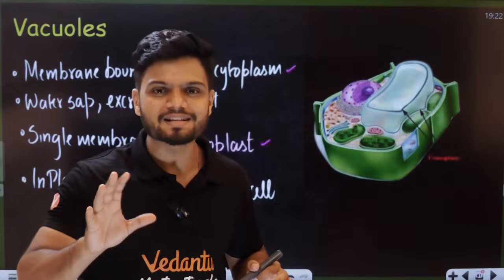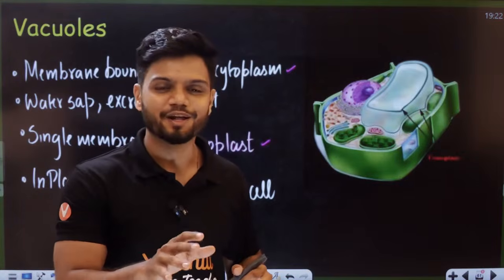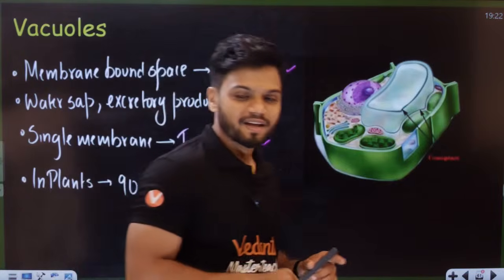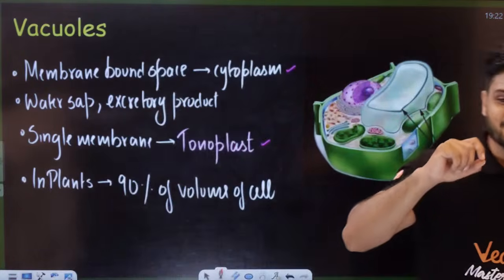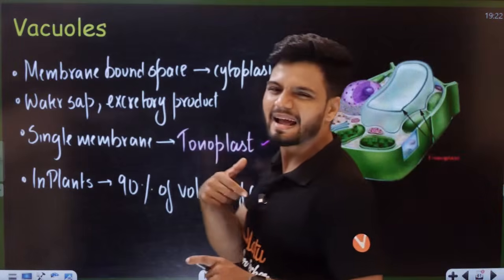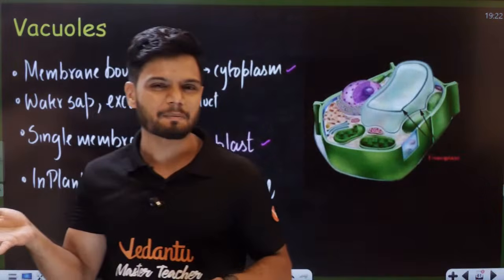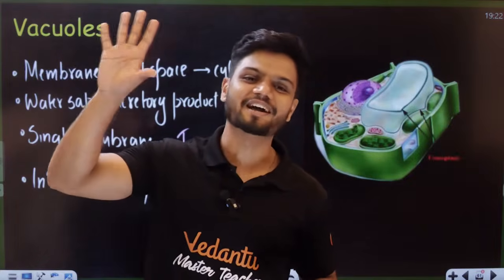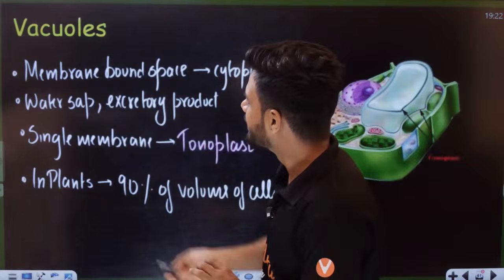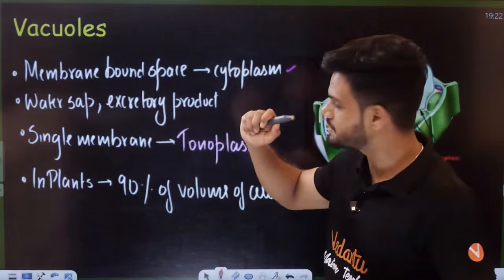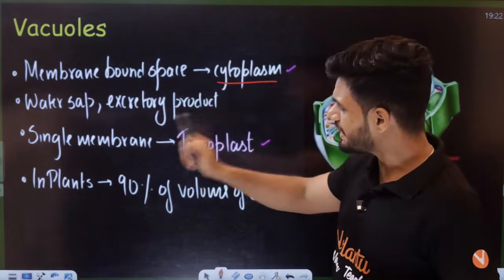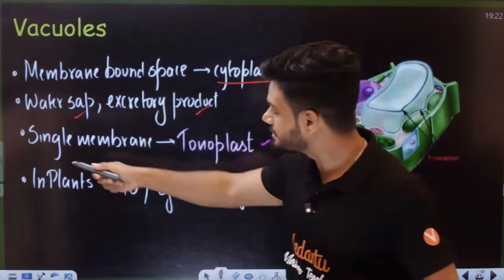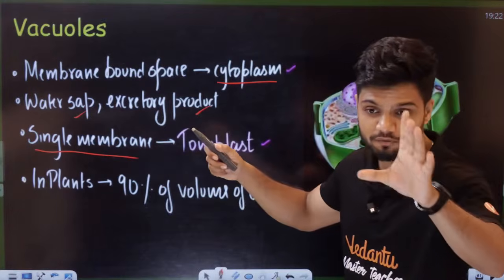So inside a plant or animal cell, if something is not required, where do you think it goes? If something is not required by the cell, some excretory waste, some water sap, anything, everything is thrown inside the vacuole. It is a membrane bound organelle space. In the cytoplasm, it contains water sap, excretory products, everything. Here it has a single membrane. Very important.